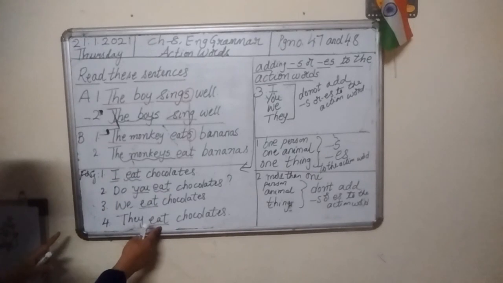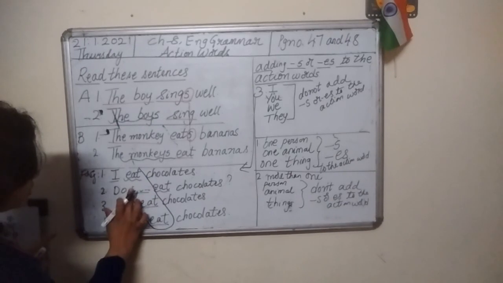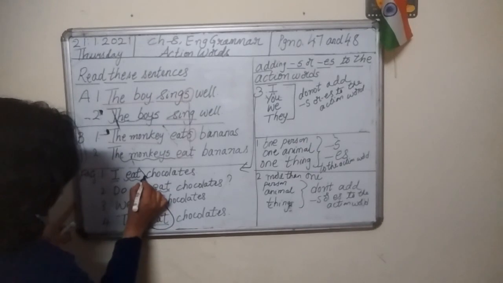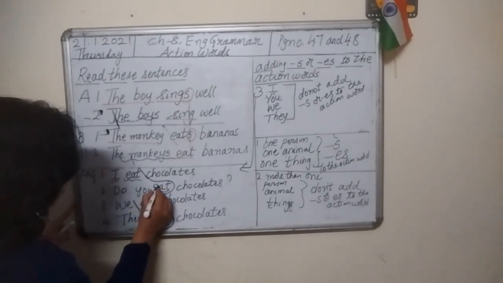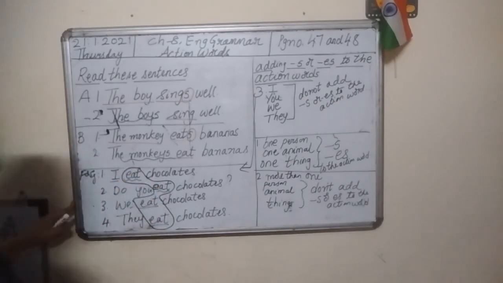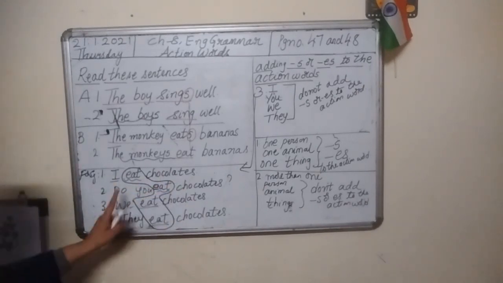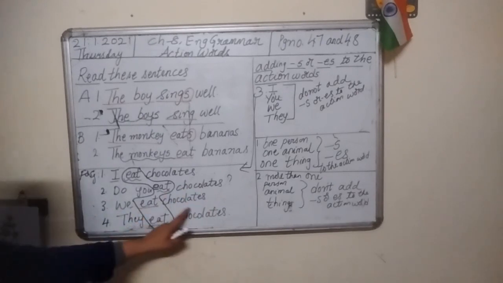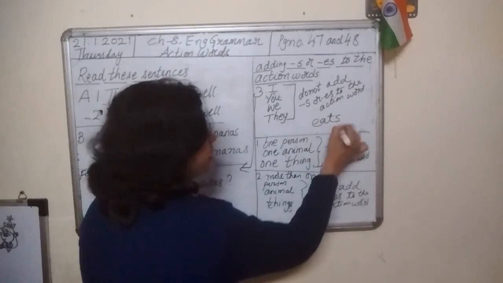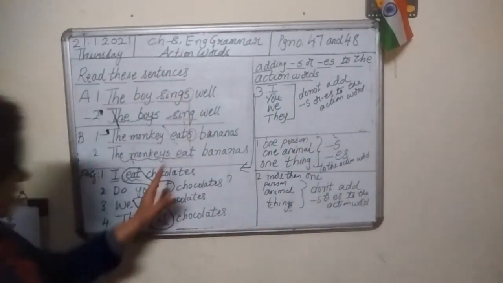So in all the 4 cases, the action word is the same. Eat, eat, eat, eat. I didn't write eats, E-A-T-S. I didn't write S. Is this clear, children?